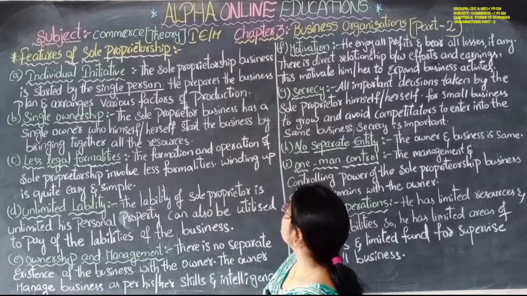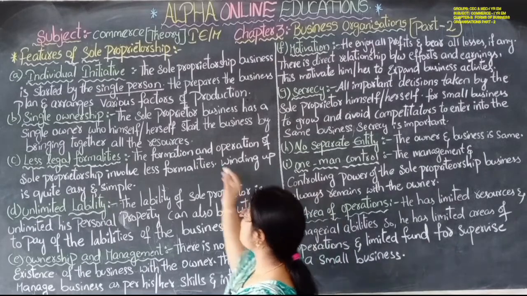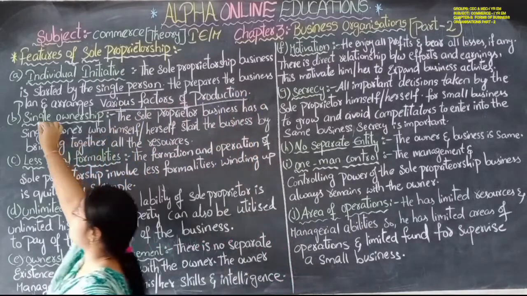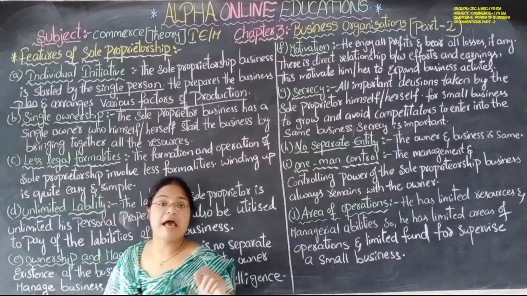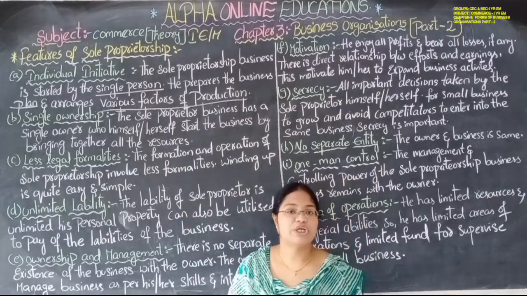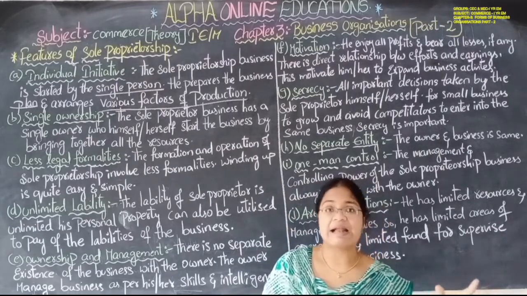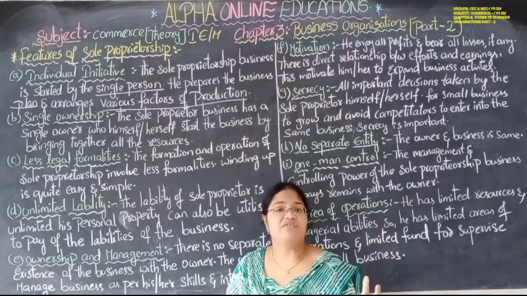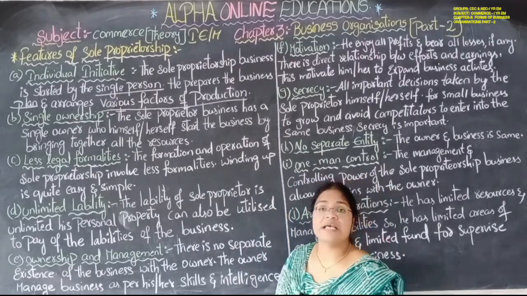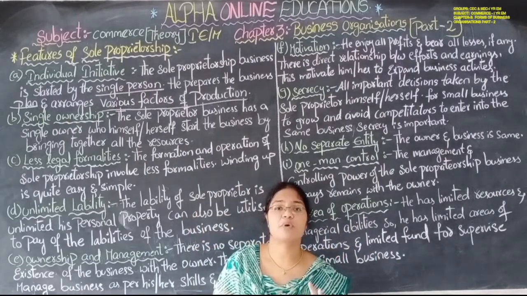He prepares the business plan and arranges various factors of production. He not only prepares the business plan, but also arranges the various factors of production. What are the factors of production? Land, capital, labor, whatever is required for his business, he only arranges all those things, the various factors of production.